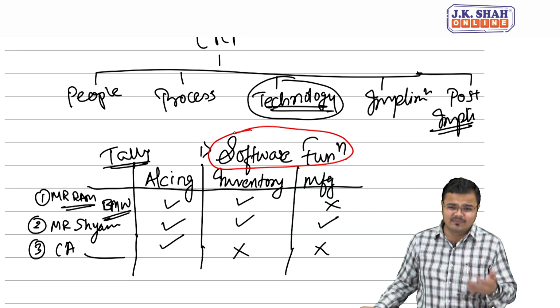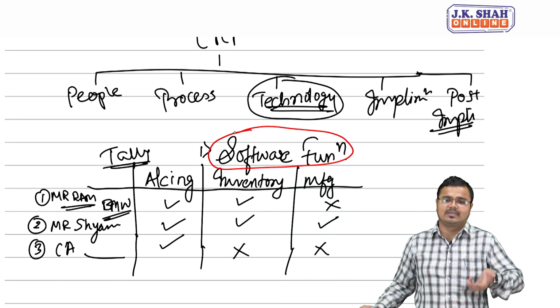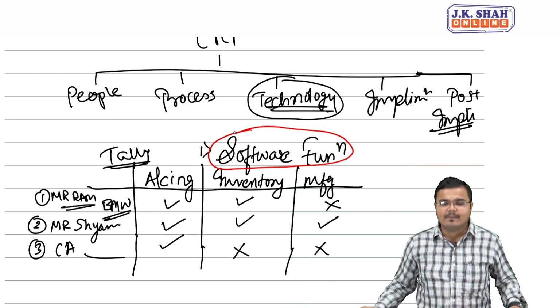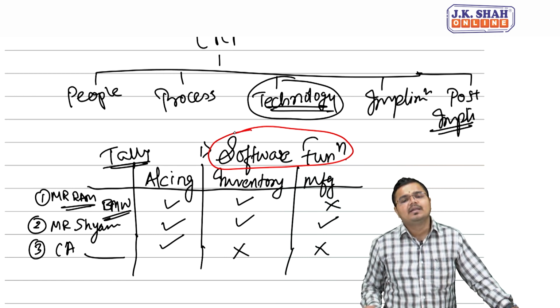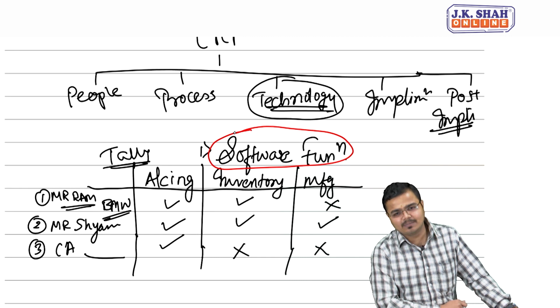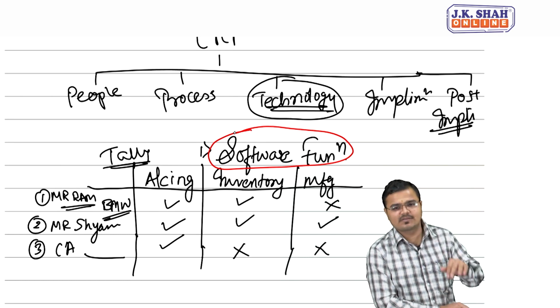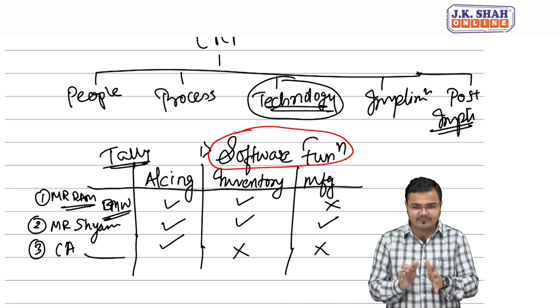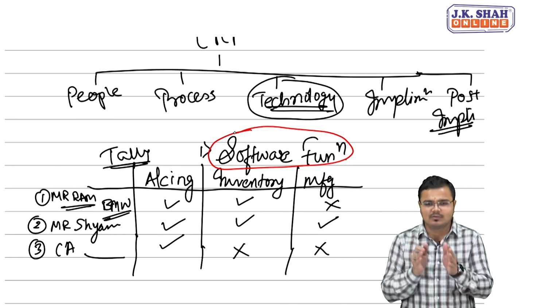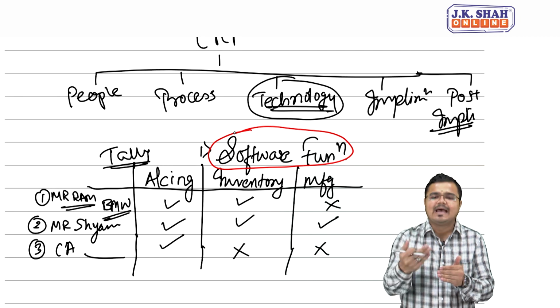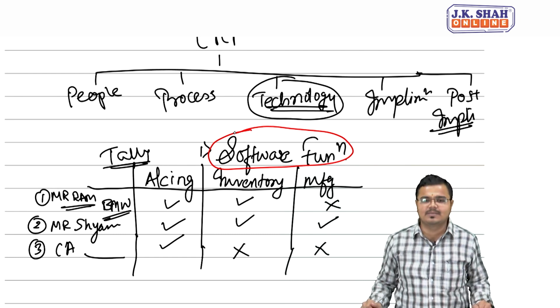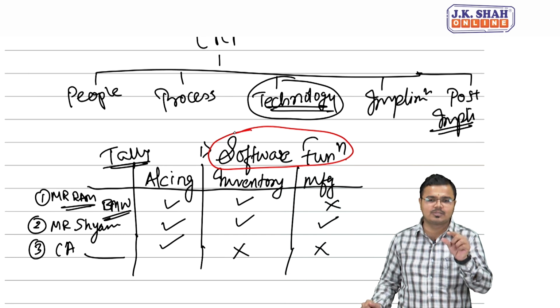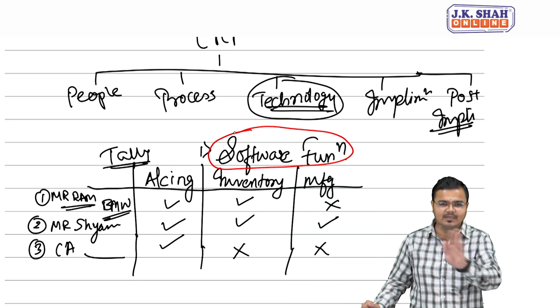Generally, we keep all features on just because the option is available, so let's keep on. This may sometimes confuse the data operator and the data entry person entering the data, and that will lead to some incorrect entry of data. So the first technology related risk we have is what? Software functionality: limited features to keep on, and to keep on further features also as and when needed. Till the time not needed in the business, please make sure that you only use the requisite or required functions.